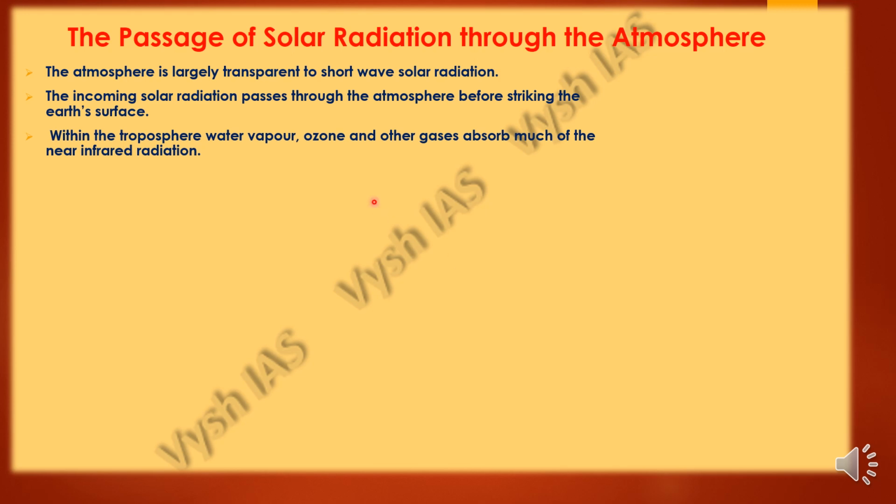The reason why the ozone layer is very important is that it protects us from the harmful ultraviolet rays of the sun. So when we use chlorofluorocarbons, and when there's a usage of more toxic chemicals and gases, it will create holes in the ozone layer.